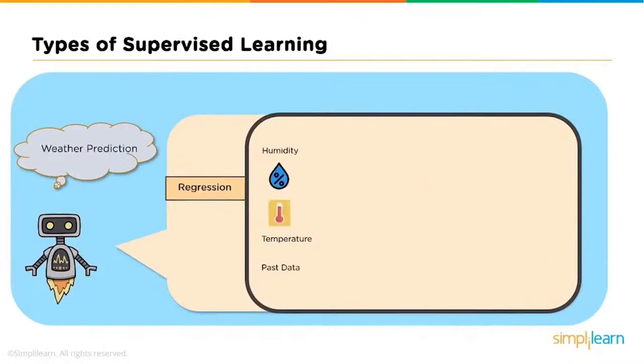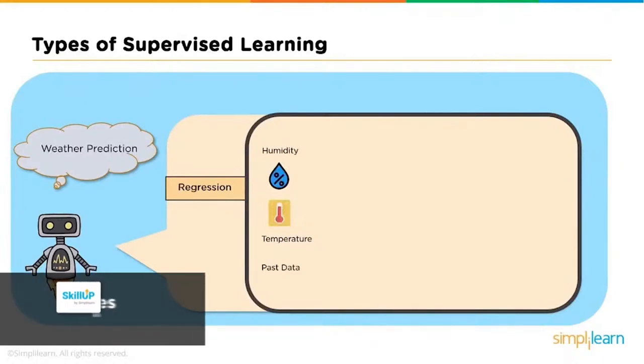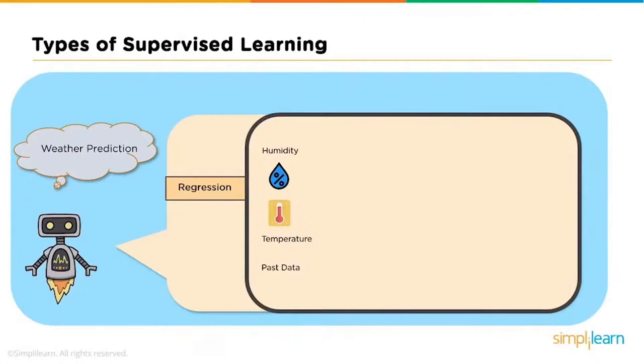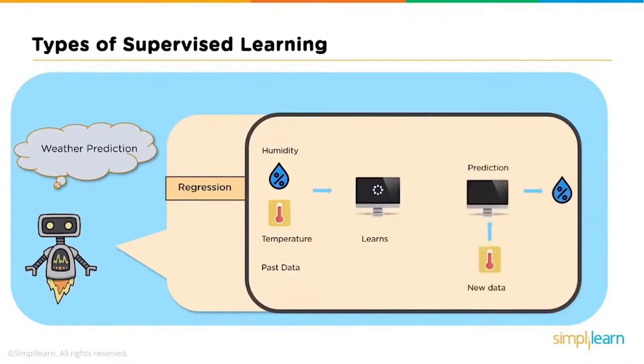Now let's quickly understand regression. So let's say we have two variables, that is temperature and humidity, where temperature is the independent variable and humidity is the dependent variable, such that as the temperature increases, humidity decreases. Hence, they are correlated. When we feed this data to a regression model, it will understand the relationship between these two variables and how one variable depends on the other. After the machine is trained, it can easily predict the humidity based on the given temperature. Well, that was about regression.